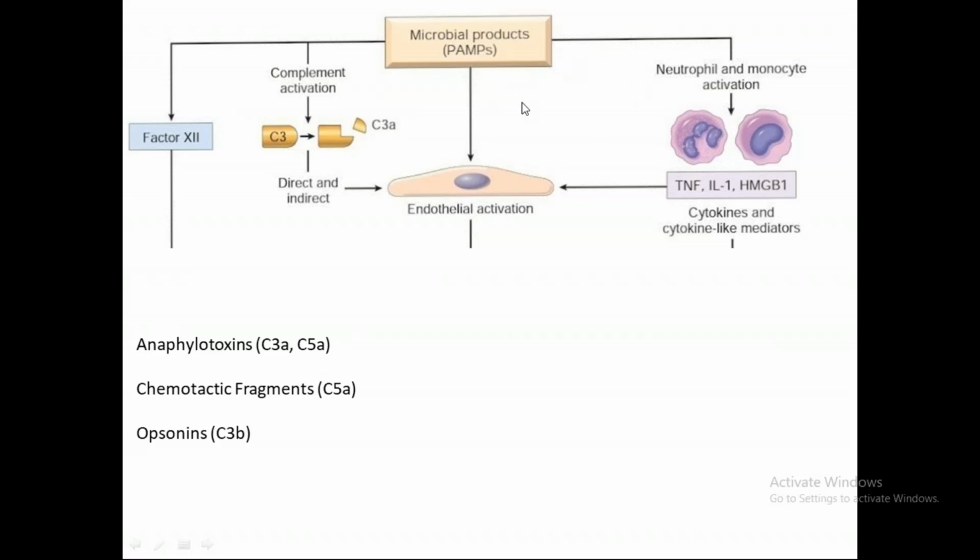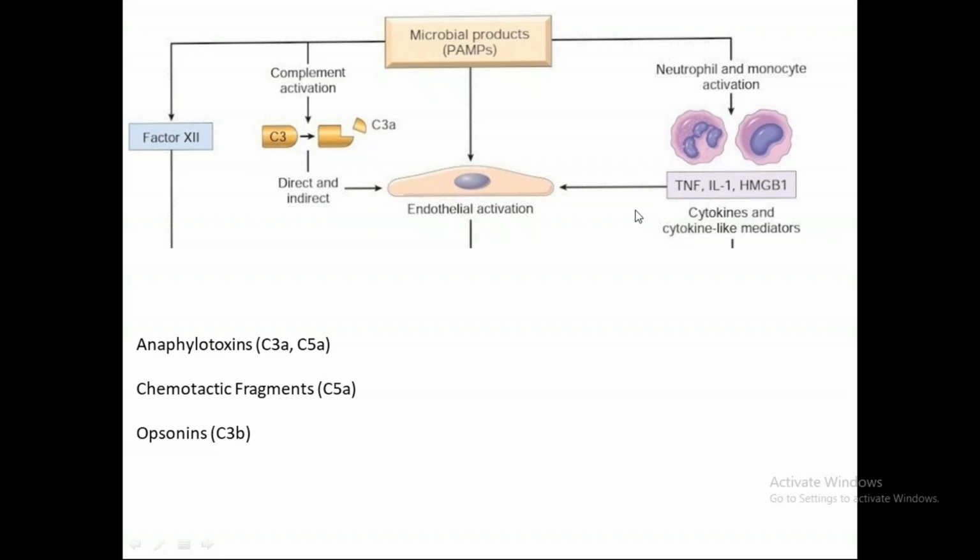Here we are, the microbial products. They interact with the receptors of the innate immune system, which in turn will activate the neutrophils and monocytes. These neutrophils and monocytes will release certain cytokines and cytokine-like mediators like tumor necrosis factor, interleukin 1, and interferon gamma.